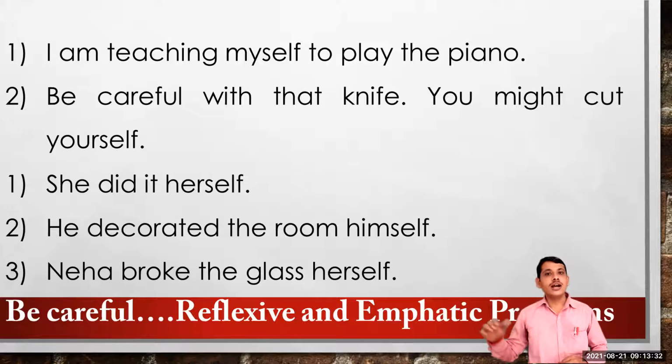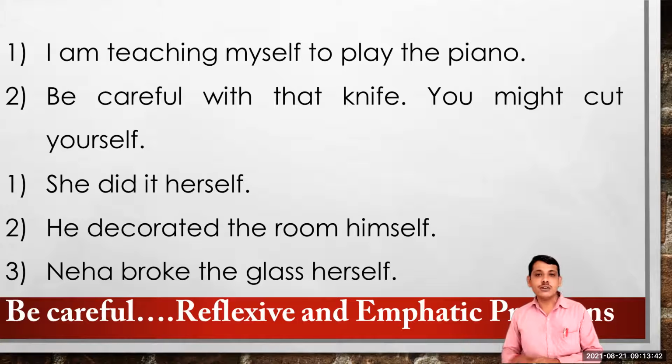For example, Neha broke the glass herself. Two different things. The one who is breaking the glass, that is Neha, is the subject, and the glass is the object. So whenever we have the subject and object as two different things, and still pronouns ending with self and selves, to that pronoun we call an emphatic pronoun. These pronouns we use either to give credit for something or to blame.